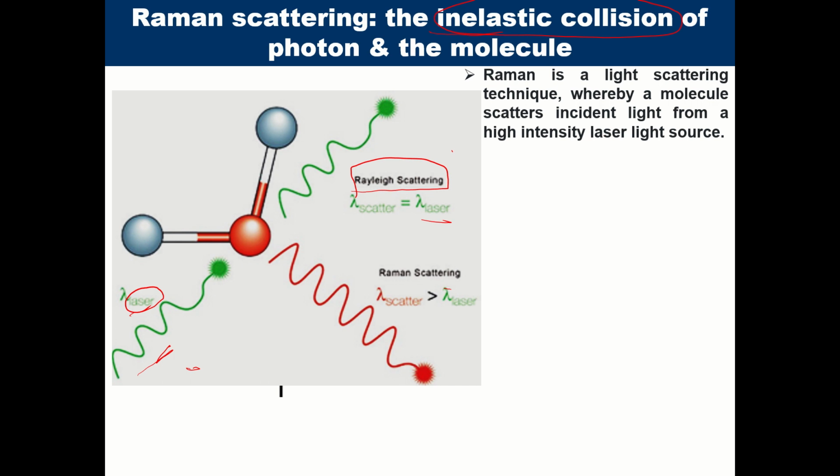So ये लगभग 1 करोड़ photons के लिए ऐसा ही होता है. लेकिन 1 करोड़ में से एक photon ऐसा भी होगा जिसकी energy बदल जाएगी, and this is this kind of scattering where the wavelength of light in the scattered radiation has changed.